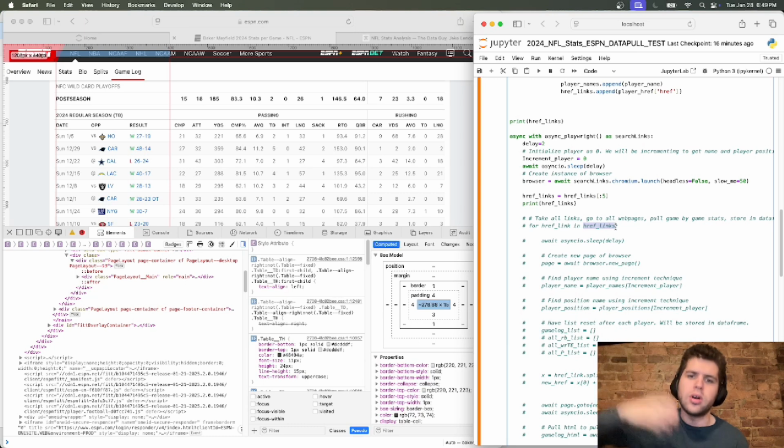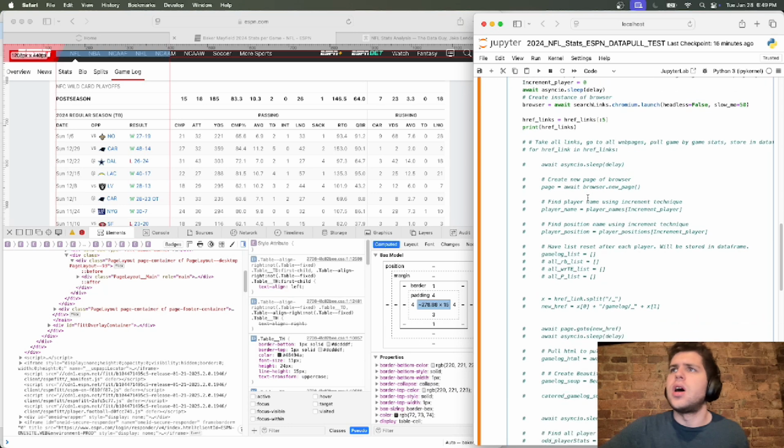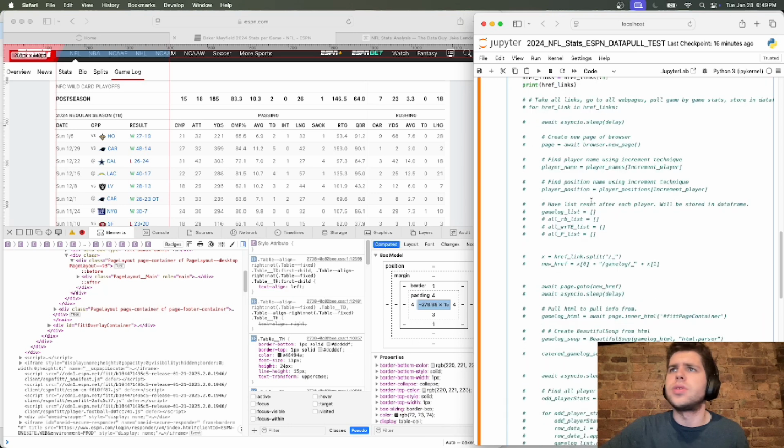It'll go through this process to pull stats until it reaches the end of the href links, which would be really the end of all the players. In this case, it would just be quarterbacks, but we are pulling running backs and receivers, but we don't need to get into the details. We are just trying to fix this code.